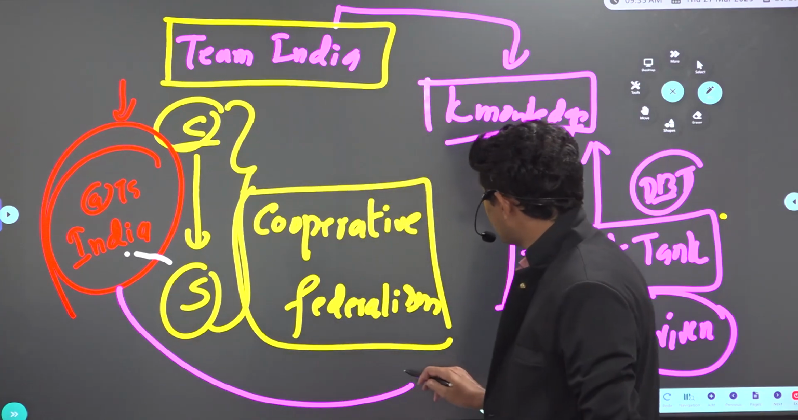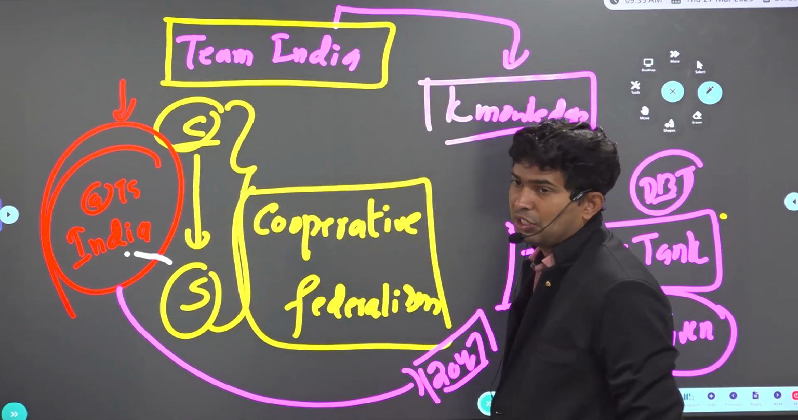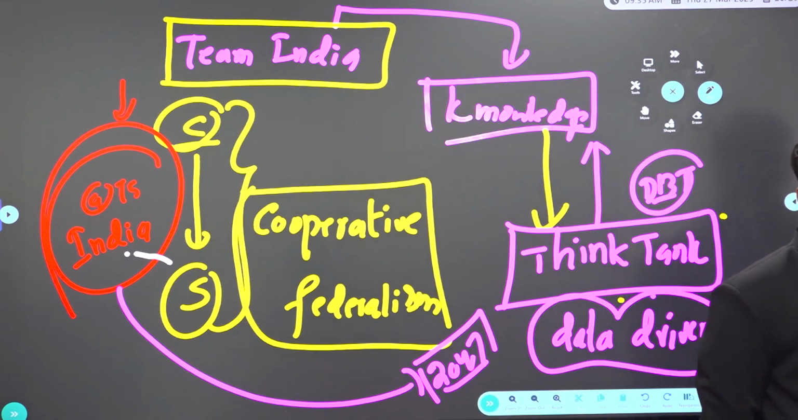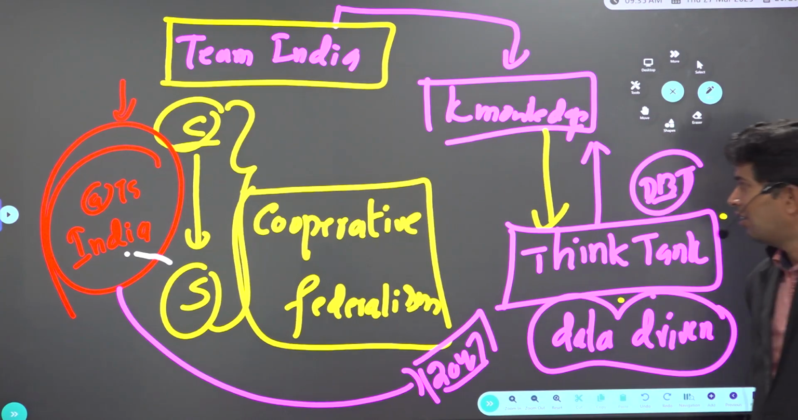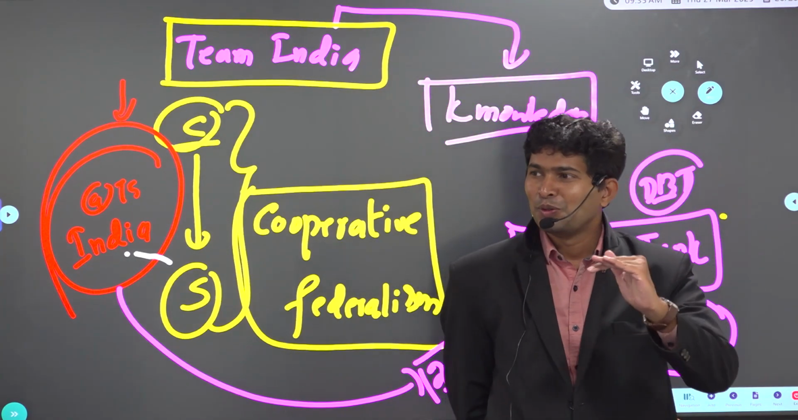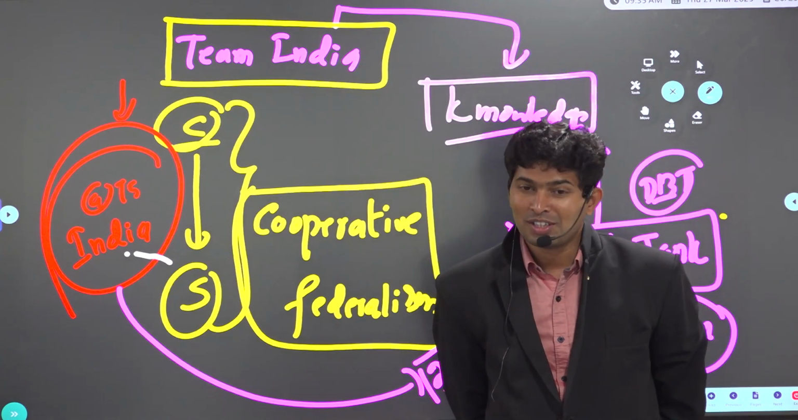Now by 2047, we want to transform India into a developed nation, which is called Vikasit Bharat. Which Bharat? Vikasit Bharat. So the next 25 years, from 2022 to 2047, is called Amrut Kal.